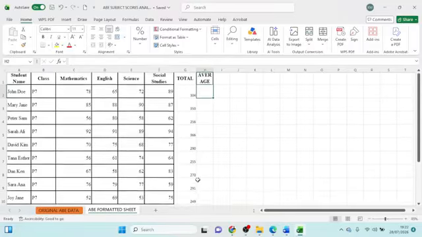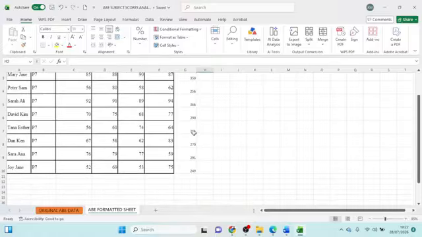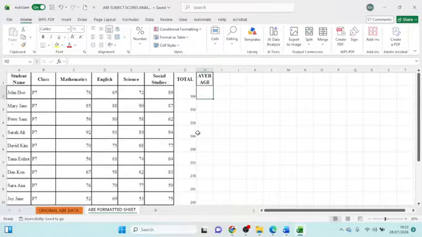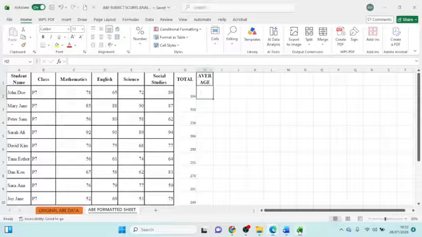For example, I've already got the total. You already see that the strong learner is maybe Tana Esther. She's a strong learner, and a weak learner is Joy Jane. She's a weak learner, because I'm using total to spot their ability in class. And it's what the admin wants, it's what the school wants. So I want to continue with average.